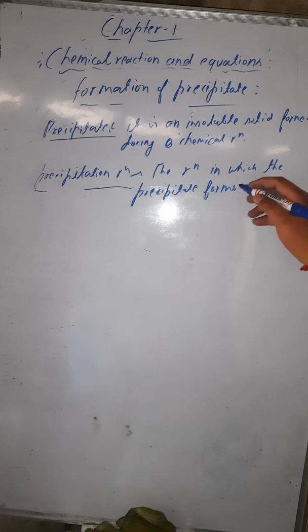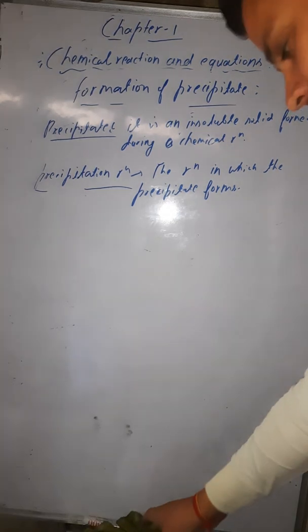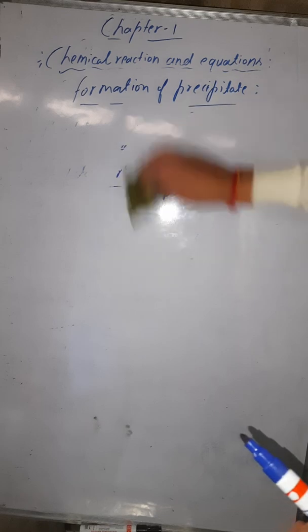Some examples I can give you here, which we have done previously. Some examples now we are doing related to precipitation reactions where the precipitate is being formed.